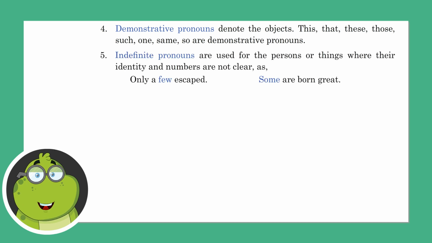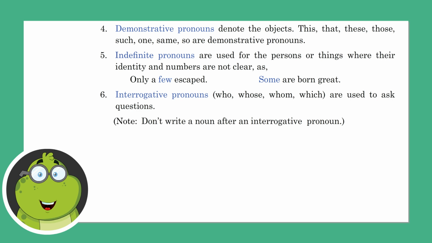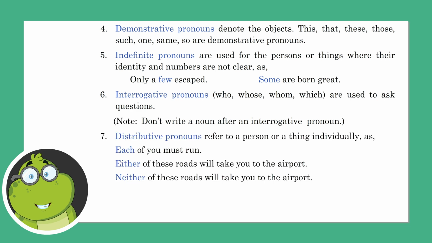Indefinite pronouns are used for the persons or things where their identity and numbers are not clear, as in "Only a few escaped," "Some are born great." Interrogative pronouns: who, whose, whom, which are used to ask questions. Note: don't write a noun after an interrogative pronoun. Distributive pronouns refer to a person or a thing individually, as in "Each of you must run." Either of these roads will take you to the airport. Neither of these roads will take you to the airport.